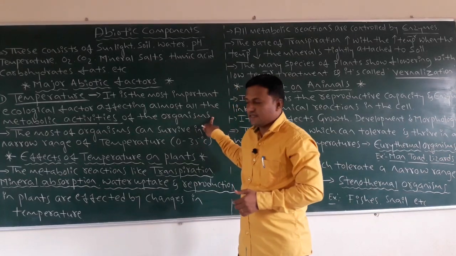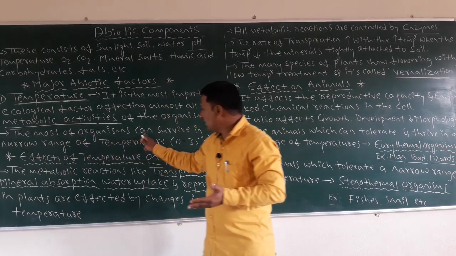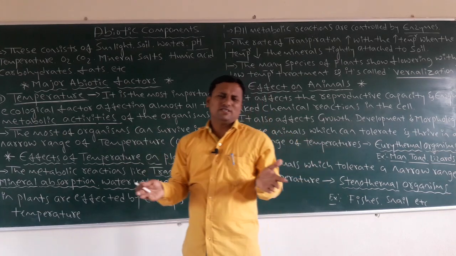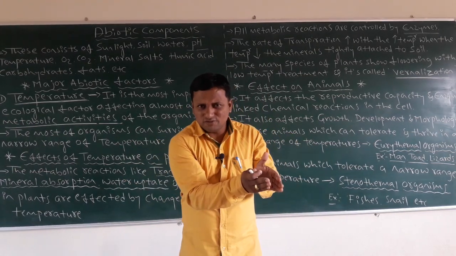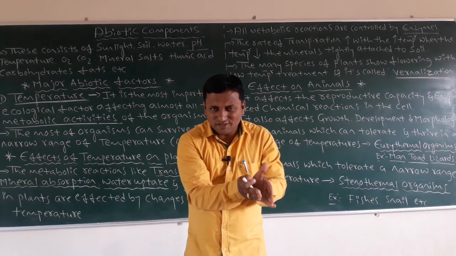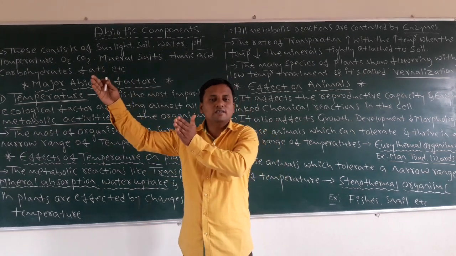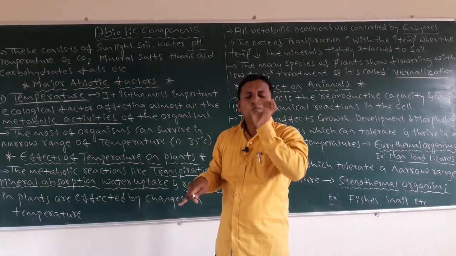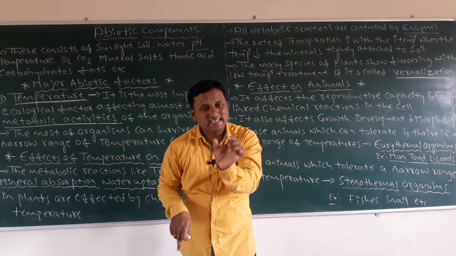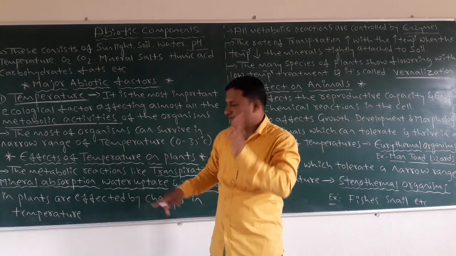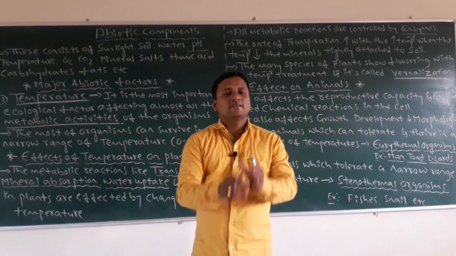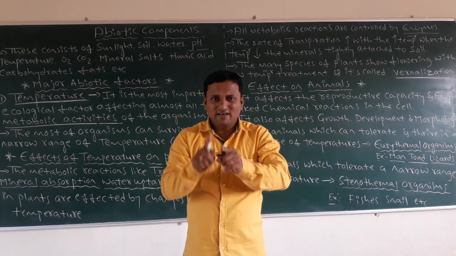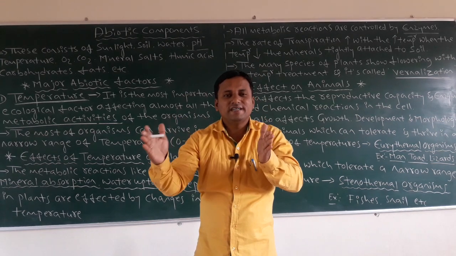Most organisms can survive in a narrow range of temperature. That will be a narrow range. It will be less temperature, as you know the ice condition, less than 0 degree Celsius, or a very hot condition up to 35 degree Celsius. In between this, most of the organisms can exist and survive. So that's why they say most organisms can survive in the narrow range. It is not a constant temperature. Narrow, in between 0 to 35 degree Celsius.